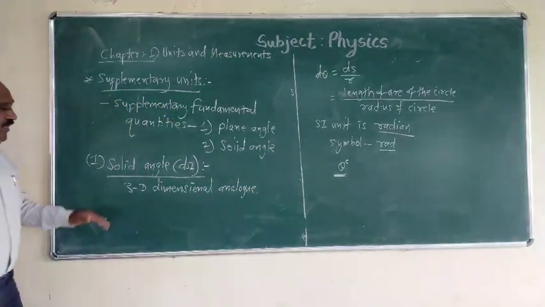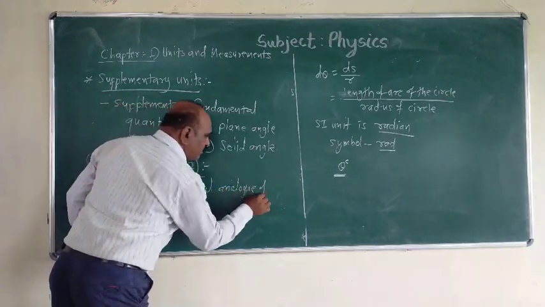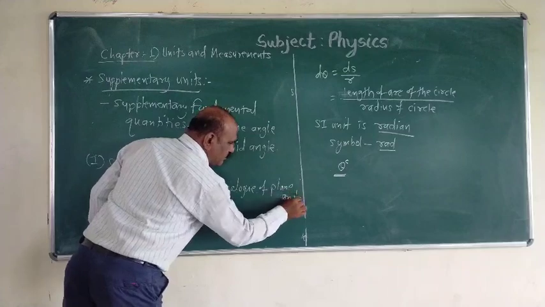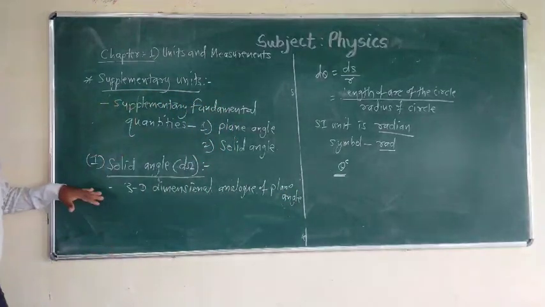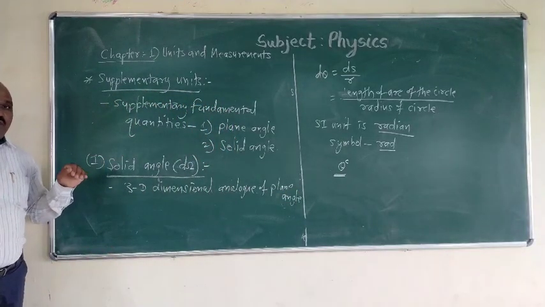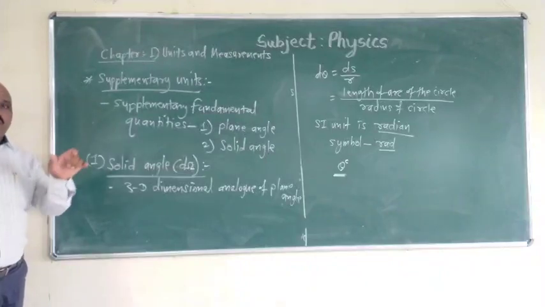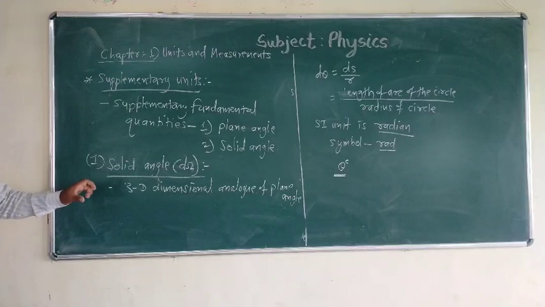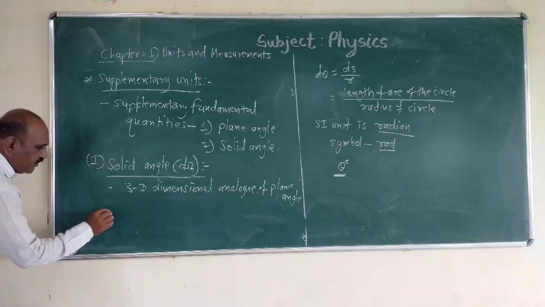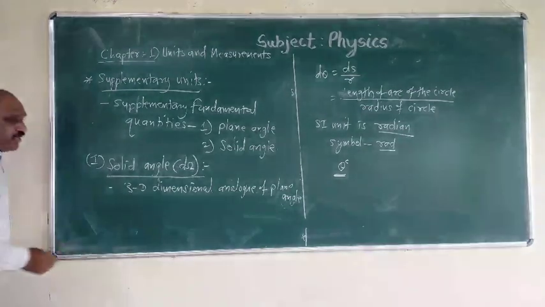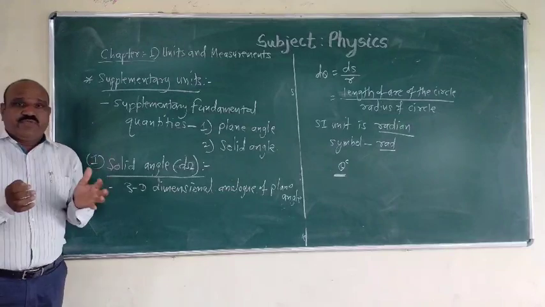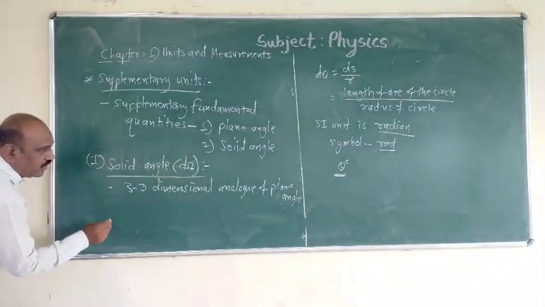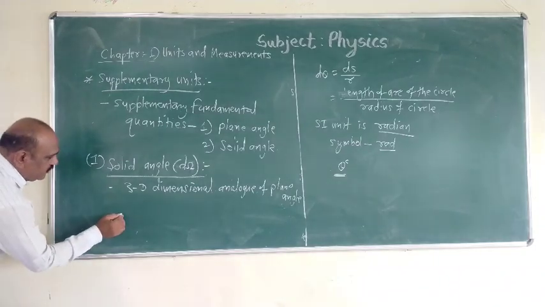That means, as the plane angle is the ratio of length of an arc to the radius of a circle, this three-dimensional angle is the ratio involving the surface of a sphere. Three-dimensional means a sphere; sphere is the three-dimensional figure of this geometry.